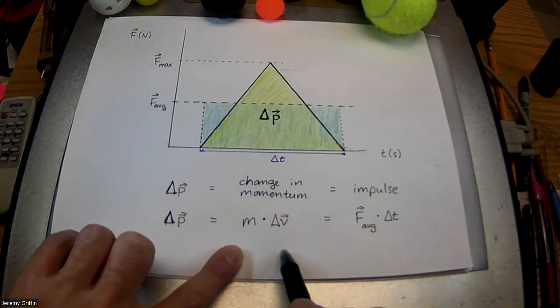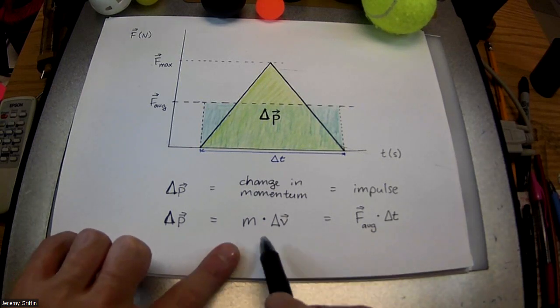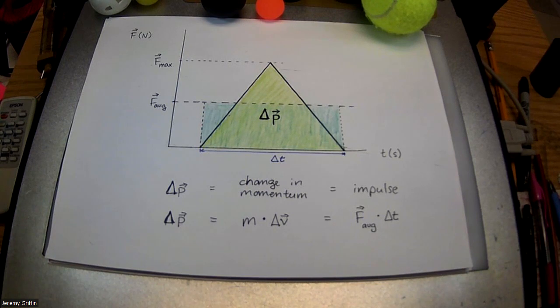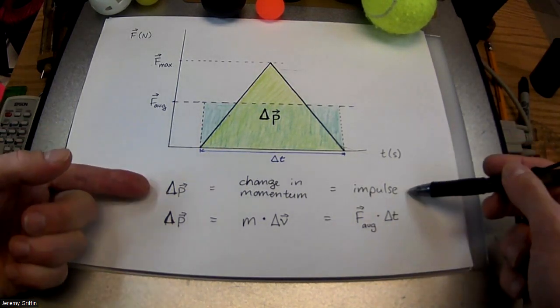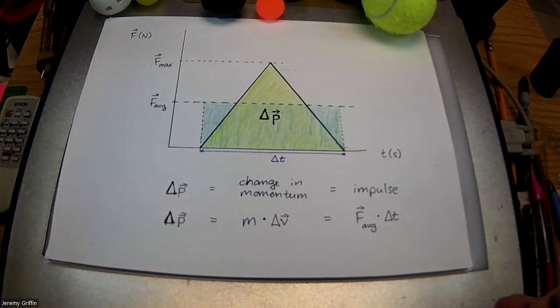Okay? Hey, change of velocity per change of time, that could be an acceleration. That'd be mass times acceleration as a force. F equals ma. Hey, that's Newton's second law of motion. So the impulse formula is one step away from Newton's second law of motion. F equals ma. F equals m times delta v over delta t.